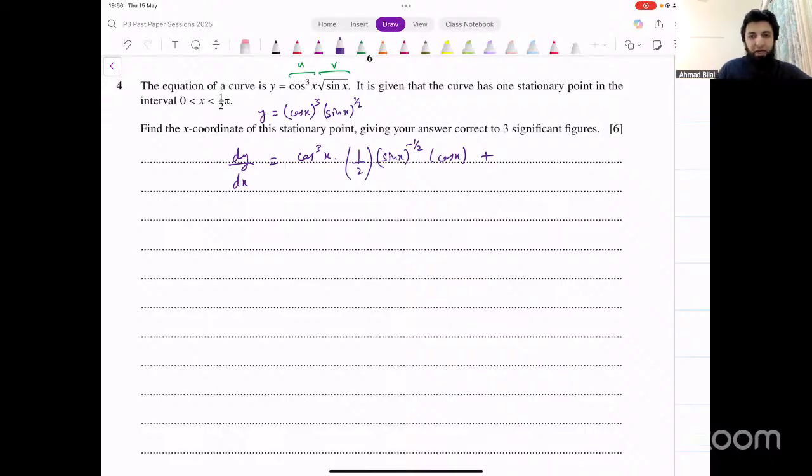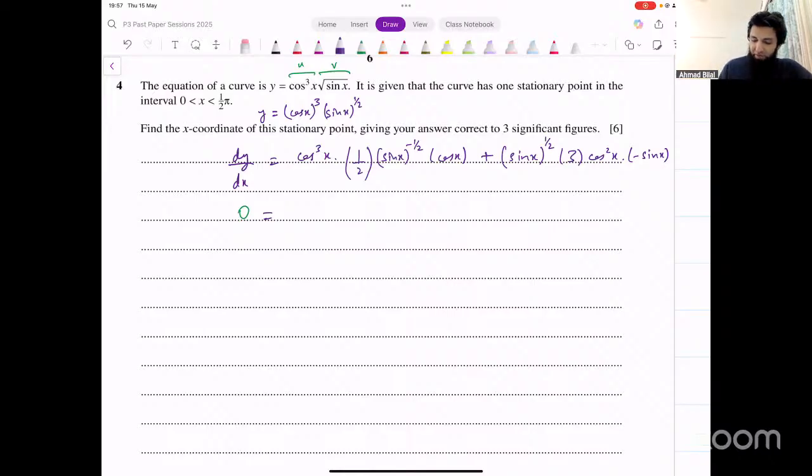plus vu dash, that means v as it is, which is sine of x whole power 1 over 2, into u dash, that's 3 into cos square x, into derivative of cos, which is minus sine x. That's the result that we get. Let's simplify this. We're looking for the stationary point, right? We put that equal to 0 because we're looking for the stationary point. How do you find stationary points? We put derivative equal to 0.